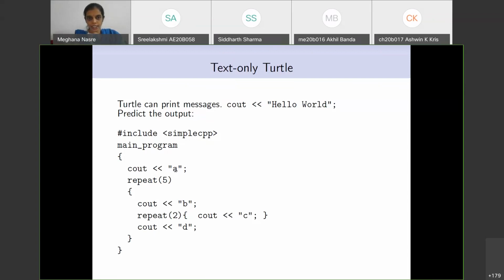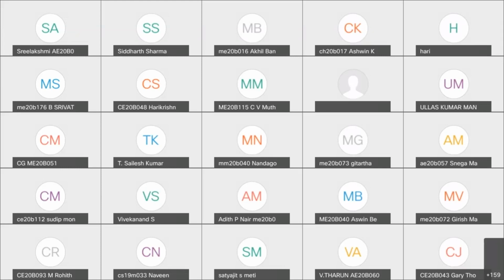So there is an initial A that is printed, and then there is a repeat that is happening 5 times. So inside the repeat, what is happening? There is a B, and then inside that there is a repeat again.